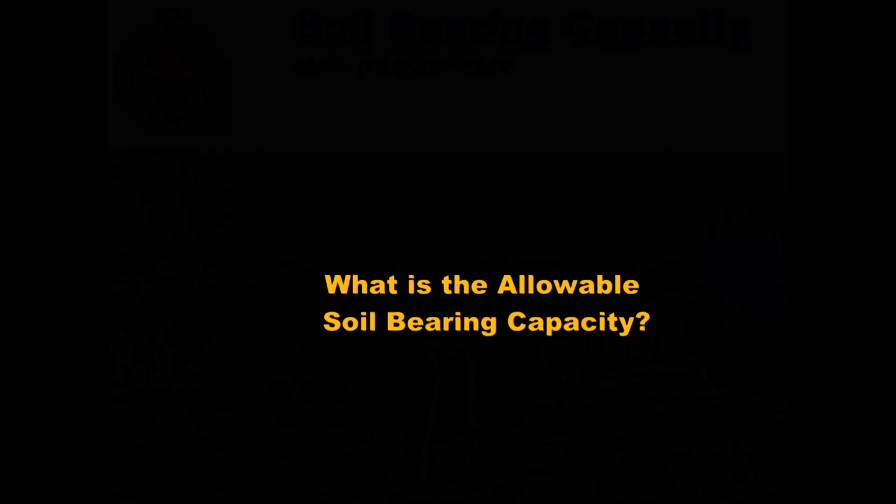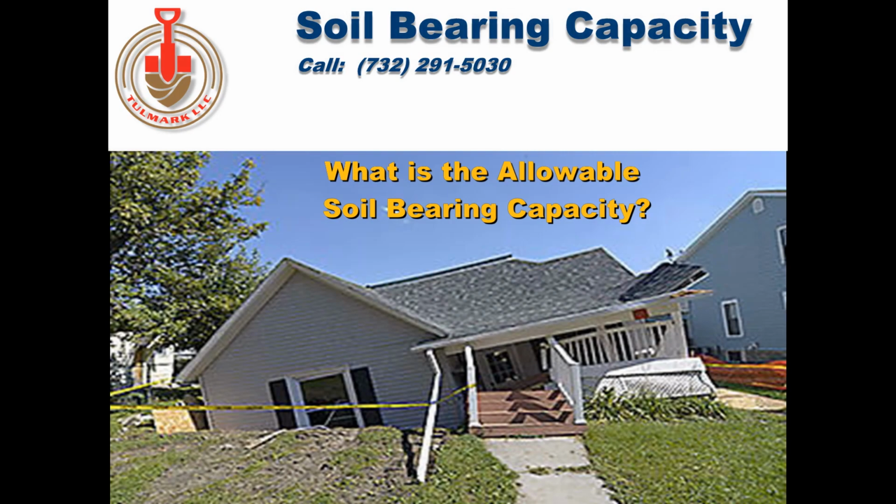What is the allowable bearing capacity of soil? The allowable bearing capacity of soil refers to the maximum pressure or load that the soil can support without undergoing excessive settlement or shear failure. It is a critical factor in civil engineering and construction, as it determines the safe foundation design for structures like buildings, bridges, and roads. The allowable bearing capacity of soil depends on several factors, including soil type.